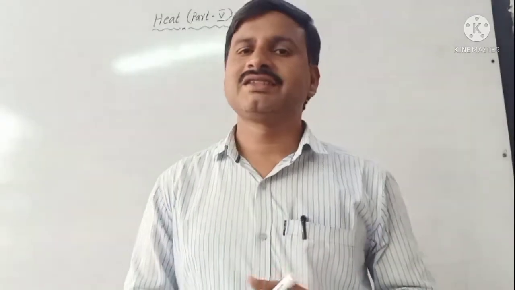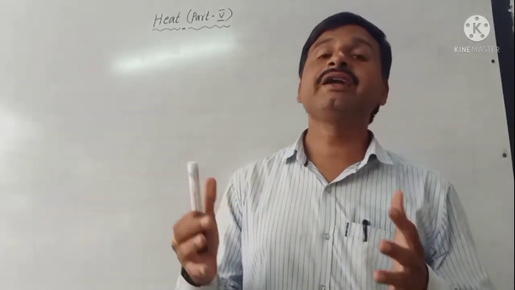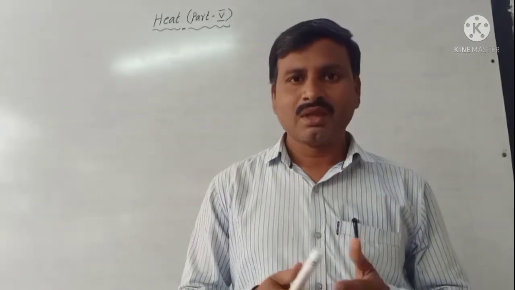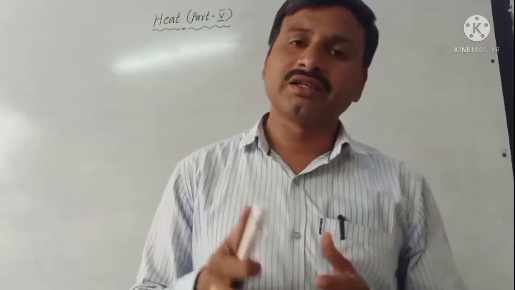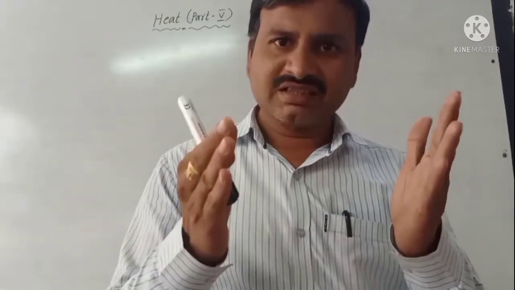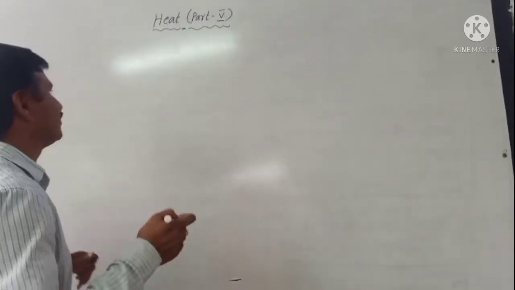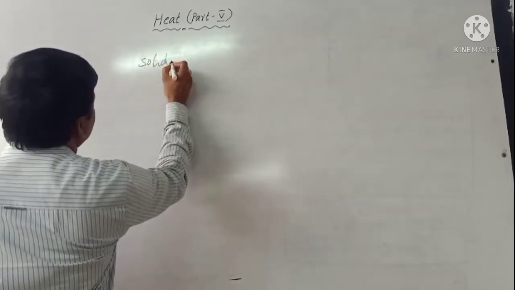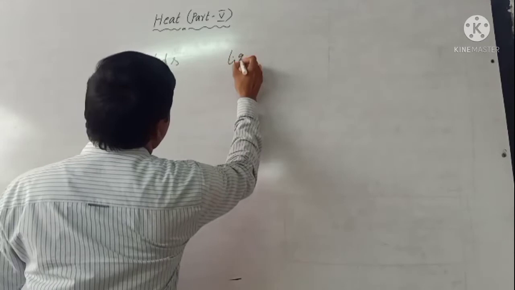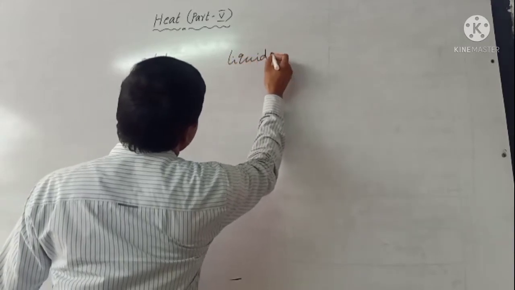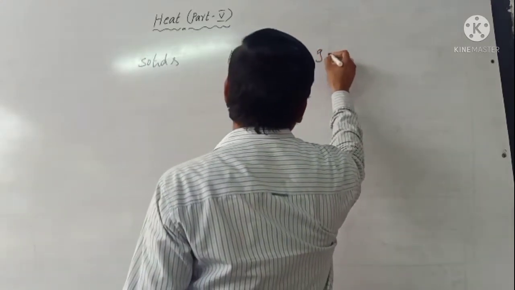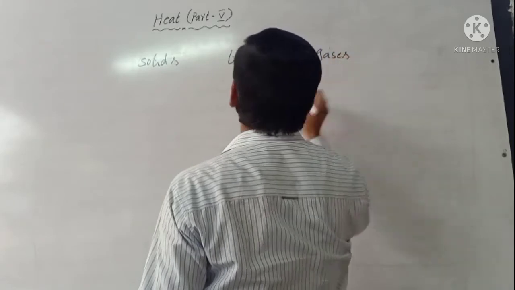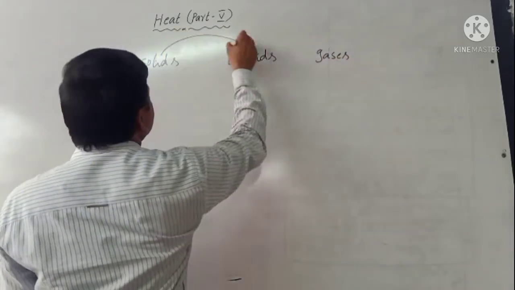In previous class, we discussed heat part 4. What did we learn in this part 4? The substances are classified into 3 types. What are the 3 types? Solids, liquids and gases. Solid to liquid is called